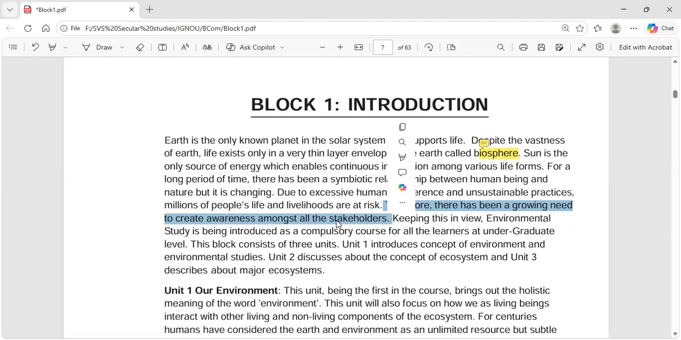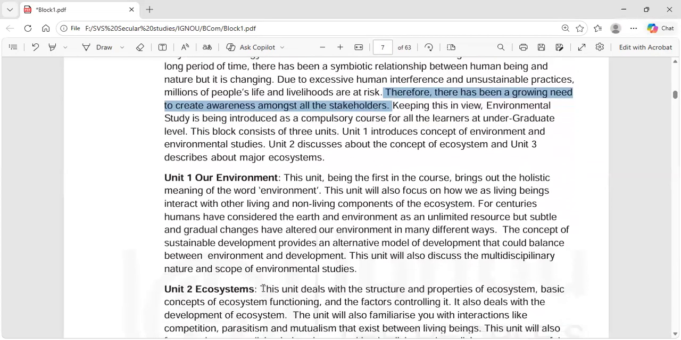Keeping this in view, environmental studies is being introduced as a compulsory course for all learners at undergraduate level. This block consists of 3 units. Unit 1 introduces the concept of environment and environmental studies. Unit 2 discusses the concept of ecosystem, and Unit 3 describes major ecosystems.